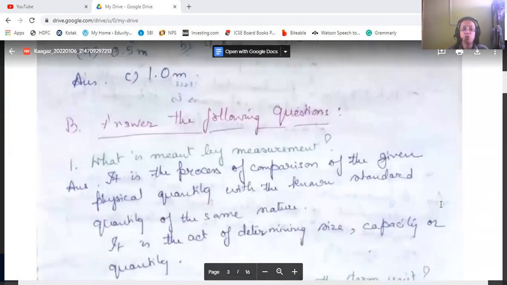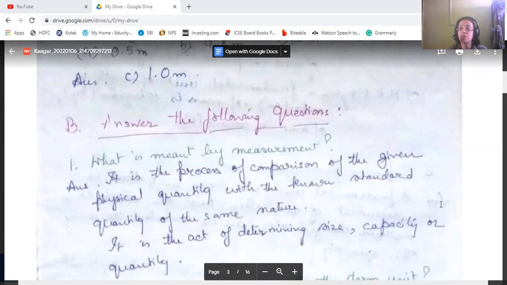Answer the following questions. What is meant by measurement? It is a process of comparison of a given physical quantity with the known standard quantity of the same nature. What quantity we need to measure, that physical quantity is compared with the standard quantity of the same nature.